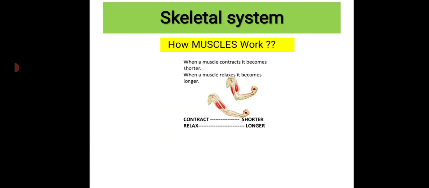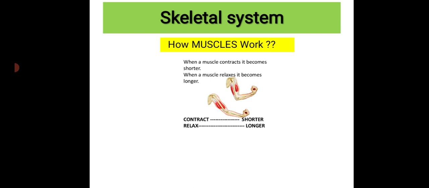Now, how do muscles work? We all know muscles have the ability to contract and relax, like this. Here you can see your hand can be pressed, or your hand can be later released. When you just press, that will be contract. When you just release your arm, that is known as relax. So this is the function done by our muscles.